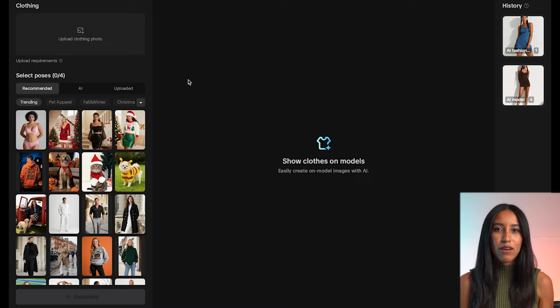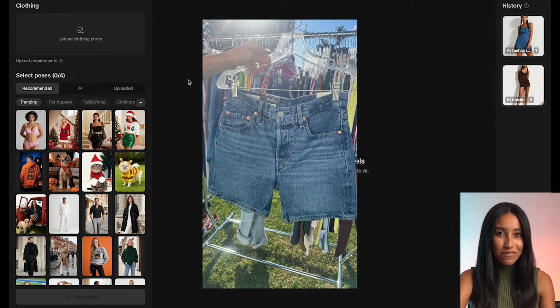Before we wrap this up, I want to show you another example of the AI fashion model in use for a different kind of product. I also want to show you just how well this works, even if your photo of the clothing item isn't great. This is the photo I'm using for this one. We're gonna do a clothing item that only partially covers the model, so it's a little bit more complex than a dress, and this photo is kind of awful, honestly. There's a lot going on in the background and it's super busy. Let's see if the AI fashion model can handle it.